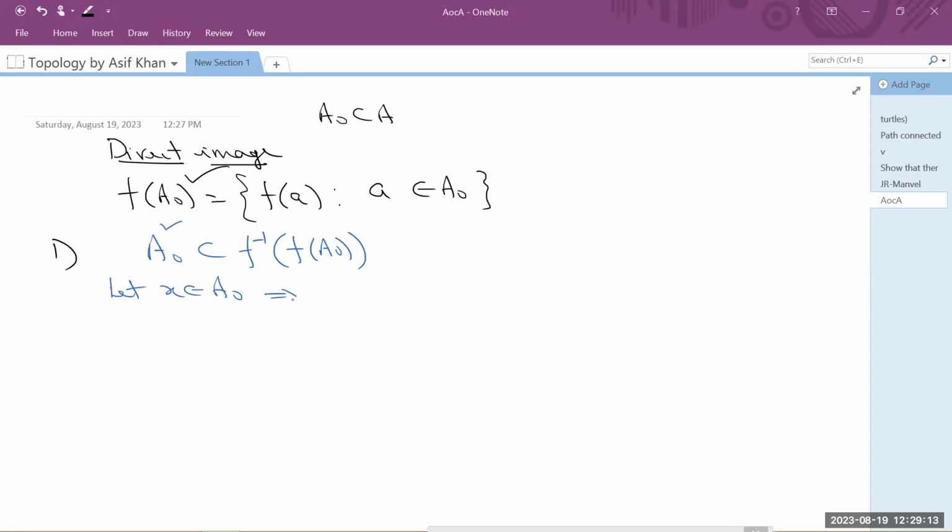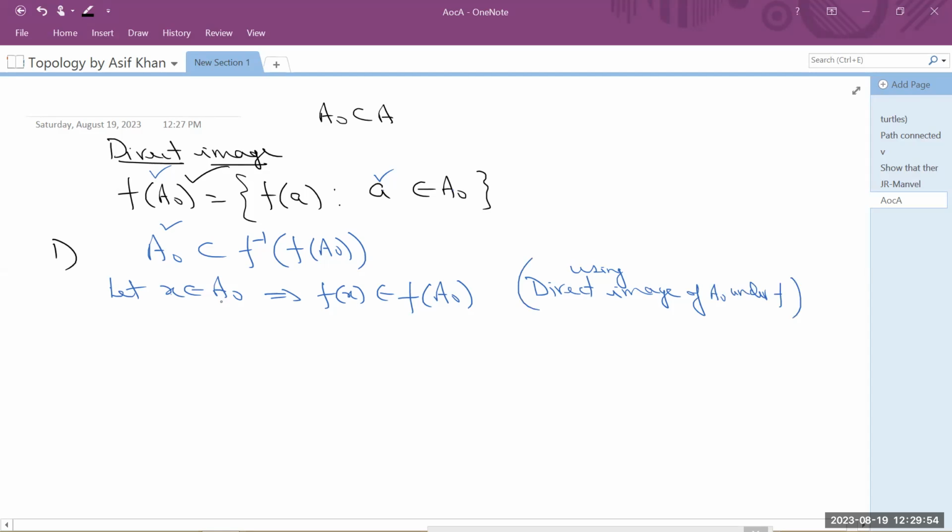This implies that its image f of x belongs to f of A naught, using the definition of direct image of f. If a belongs to A naught, then f of a will be a member of f of A naught. Similarly here, if x belongs to A naught, this implies f of x belongs to f of A naught, using the direct image of A naught under f.